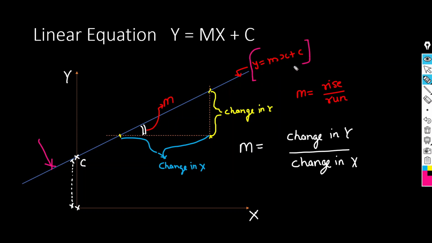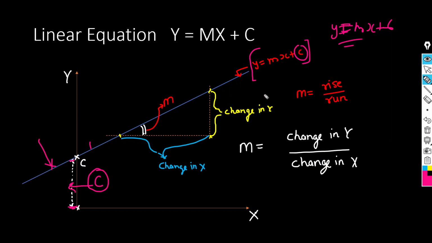The formula is y is equal to mx plus c. We also call it y is equal to mx plus b; we can call it with any name. Here I am using y is equal to mx plus c. And what is the c? C is your intercept. This line intercepts the y-axis at this particular point, and this complete distance from this location to this location is called your intercept, the c value.